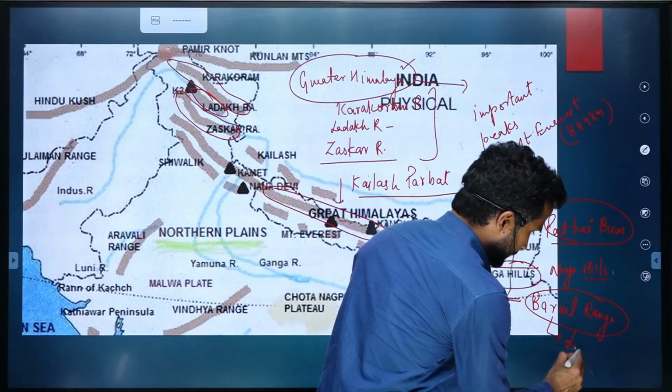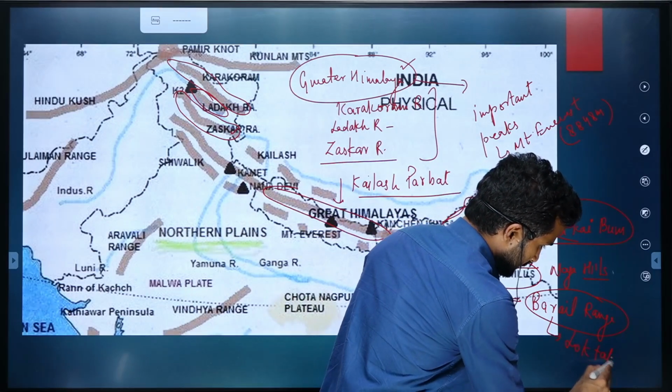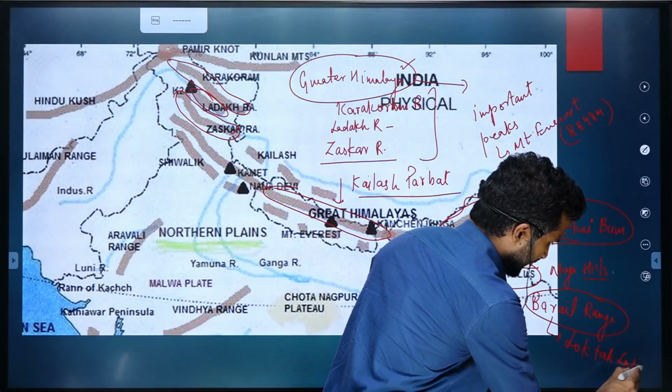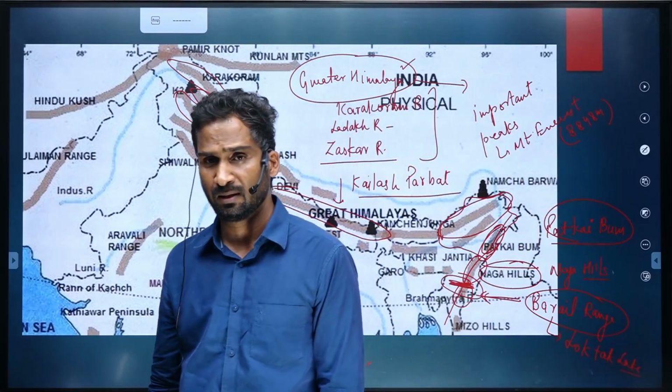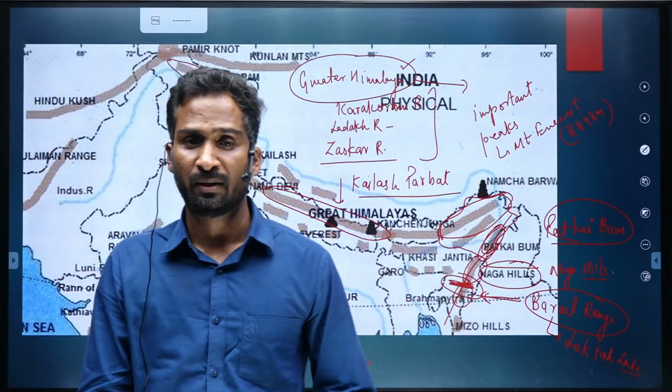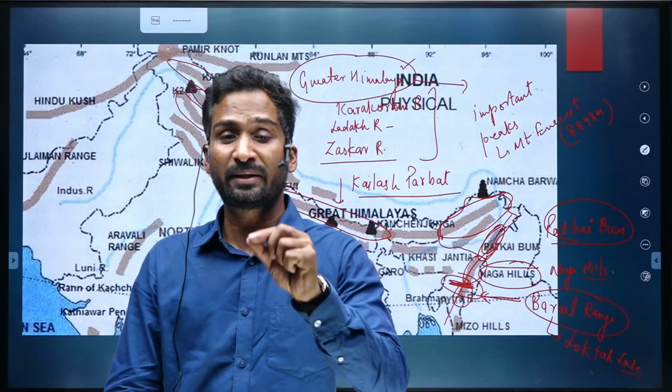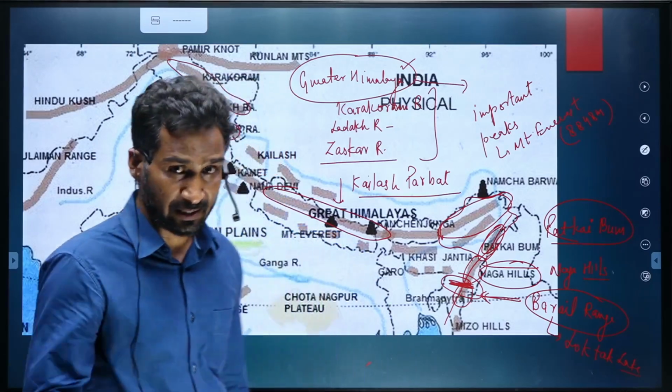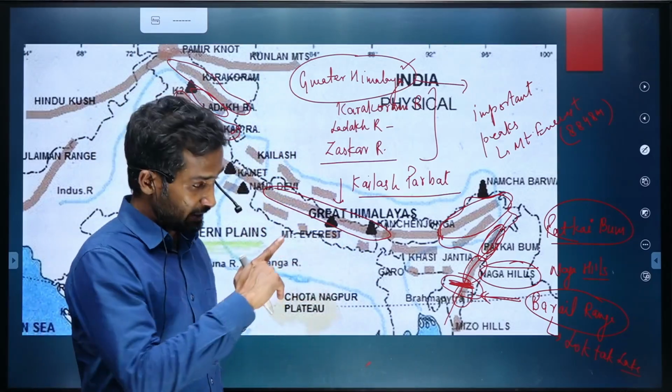It is this Barail Range which houses Loktak Lake. Loktak Lake has been asked in UPSC several times. Loktak Lake is famous for the floating national park.